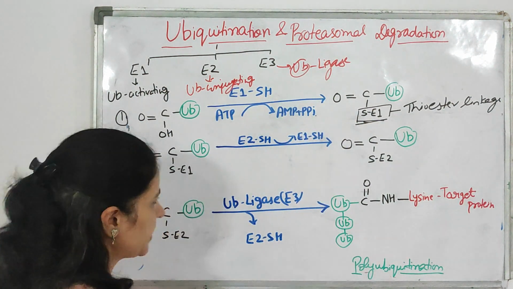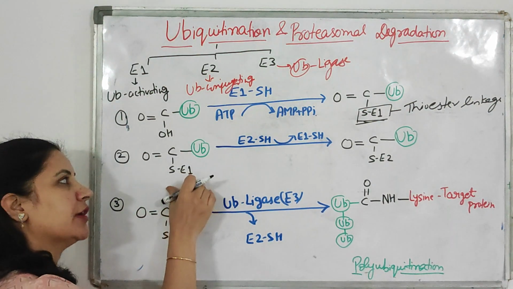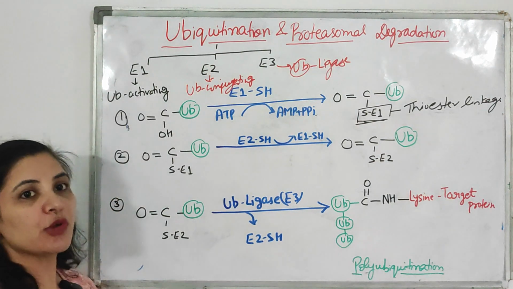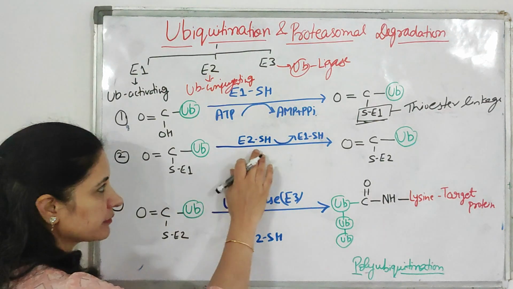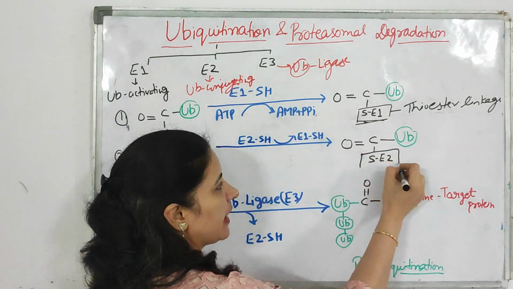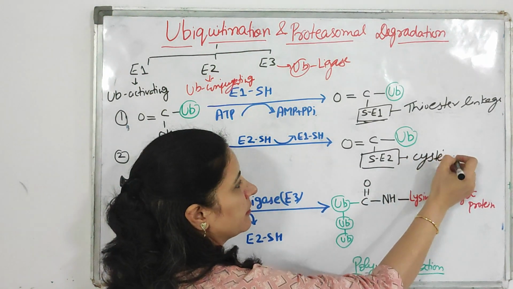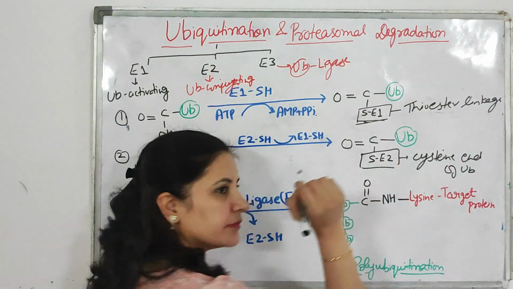That is the first step. In the second step, this is activated ubiquitin. Then another enzyme, E2, the ubiquitin conjugating enzyme, will come and conjugate with the cysteine end of the ubiquitin.